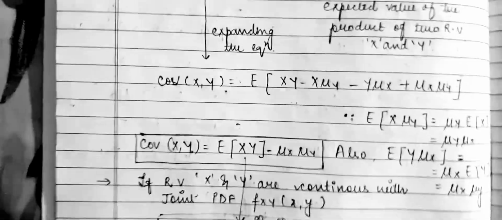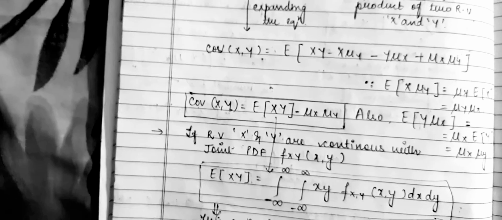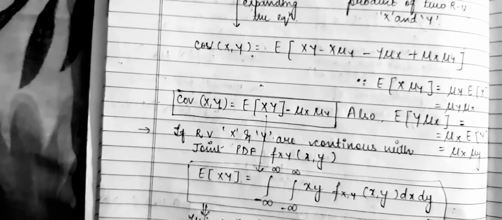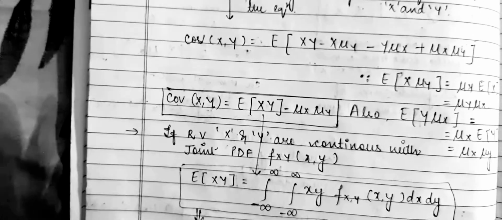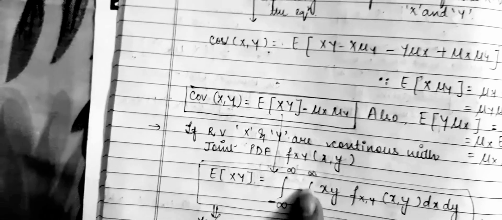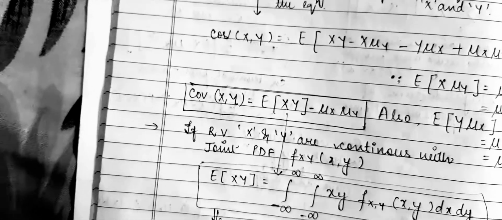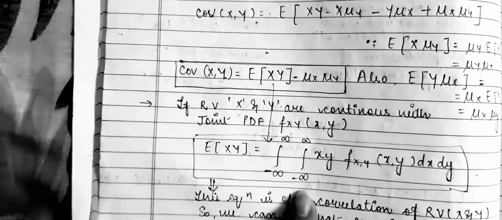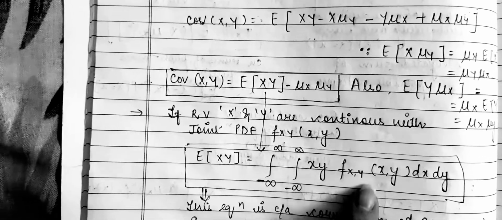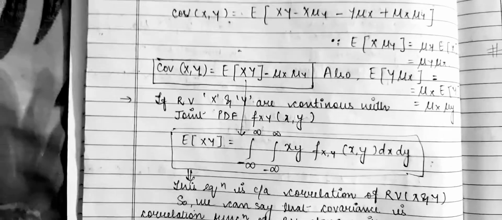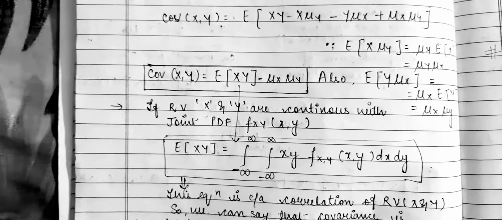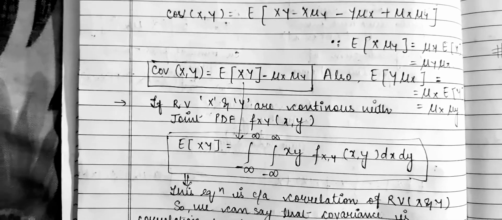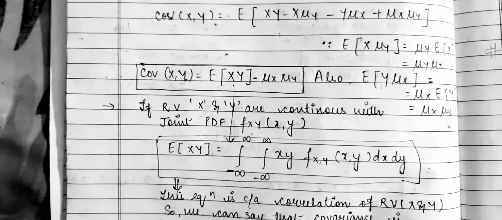Now we have considered random variables x and y are continuous with joint PDF, that is denoted by small f. So your fxy, that is expectation of xy, is equal to double integral xy fxy dx dy. Now this equation is called your correlation of random variables x and y. So we can say that covariance is the correlation function of random variables along mean x and y.